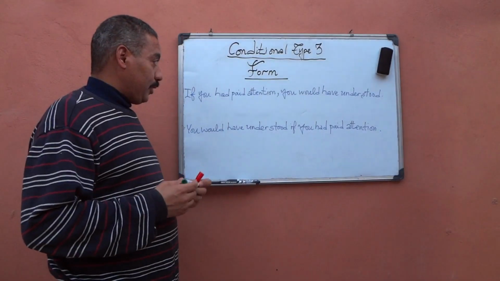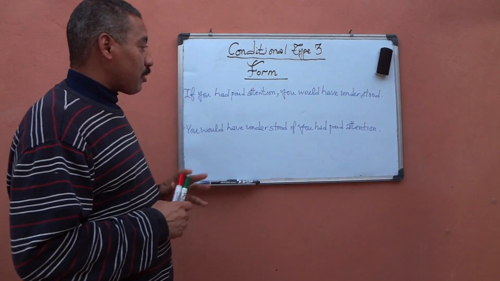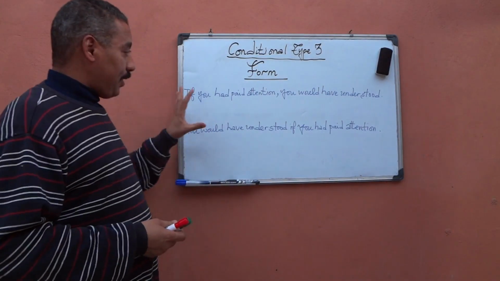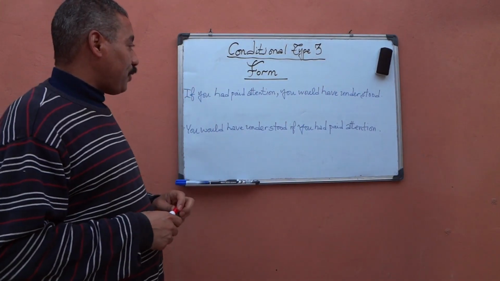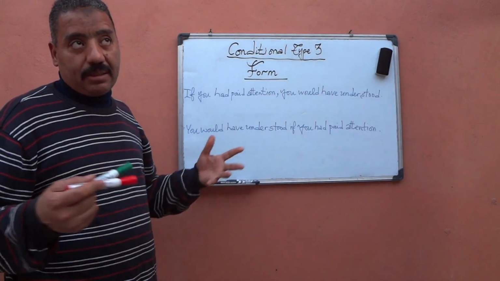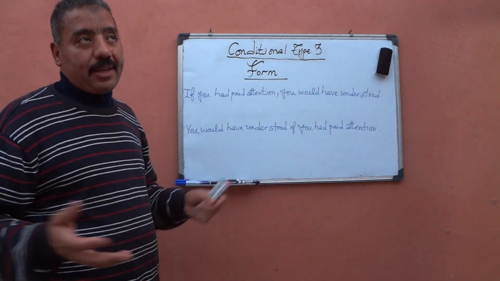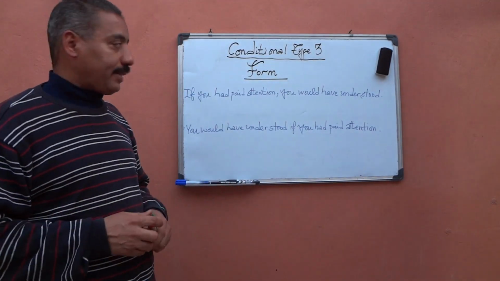Now let's look at the form of conditional type 3. Let's base our explanation on this example. If you had paid attention, you would have understood. Talking here about a situation in the classroom. You didn't pay attention in the class, so you didn't understand the lesson.